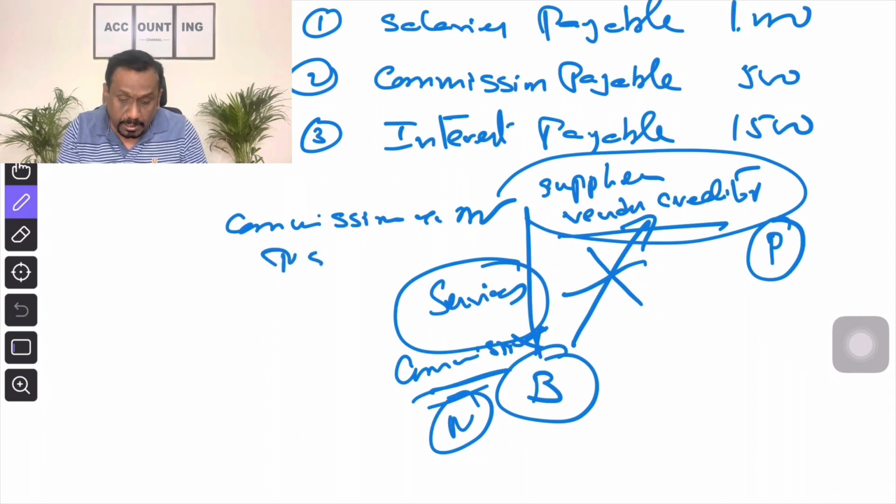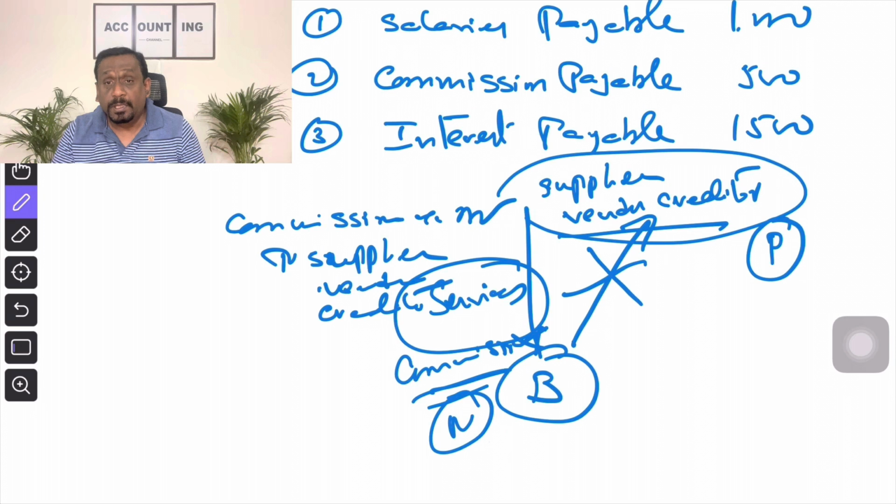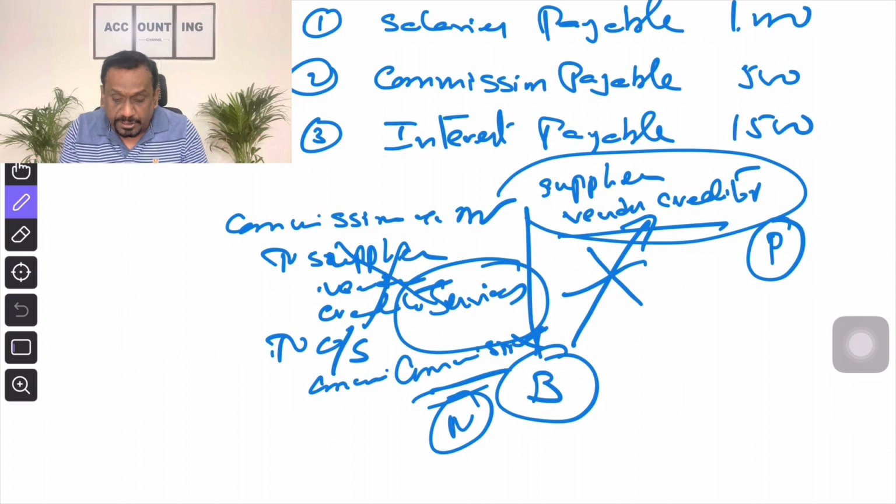Credit the giver. So credit supplier account, or vendor account, or creditor account. You can use any of the names. Instead of using their names, you can also use outstanding commission. Outstanding commission is being credited on behalf of the persons. Outstanding commission is being credited instead of a supplier account, instead of a vendor account, instead of a creditor account. They are the persons. So outstanding commission account is credited on behalf of personal account.